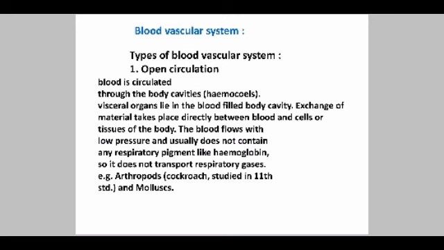The blood flows with low pressure and usually does not contain any respiratory pigments like hemoglobin. It does not transport respiratory gases, for example arthropods like cockroach and other insects, and mollusks.